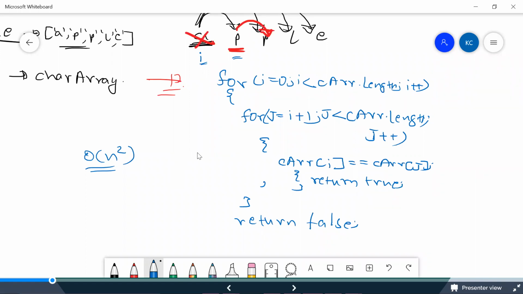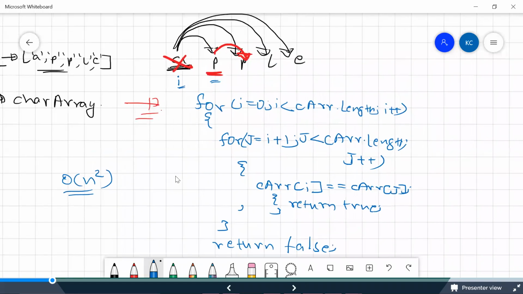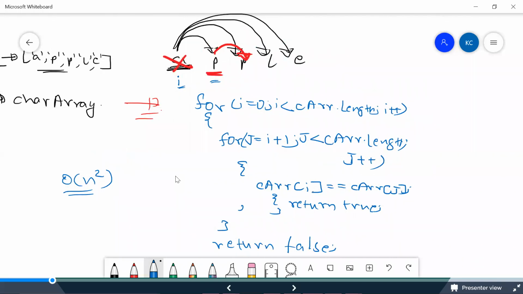So maybe I'll tell you how we improve the solution right now, guys. But here let's first understand what is taking more. We are trying to compare every character with every other character, right? That's why we are taking two for loops. So we need to improve this part.